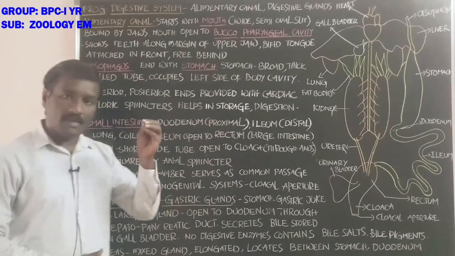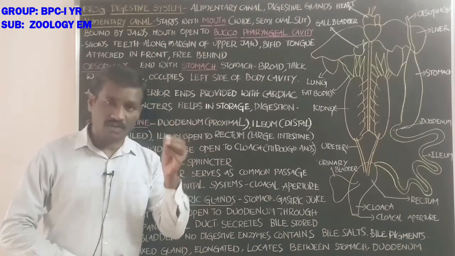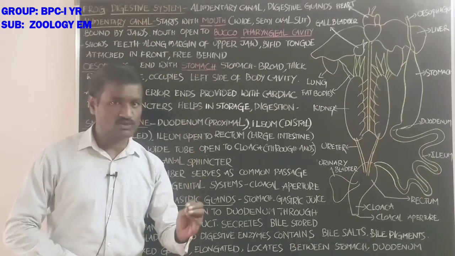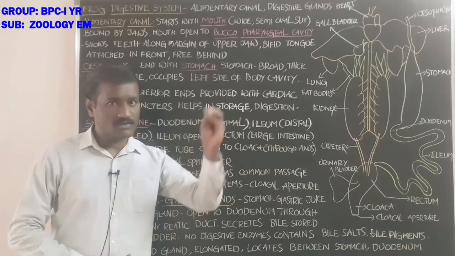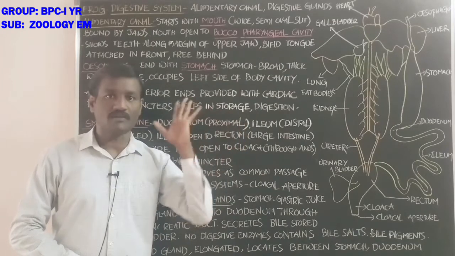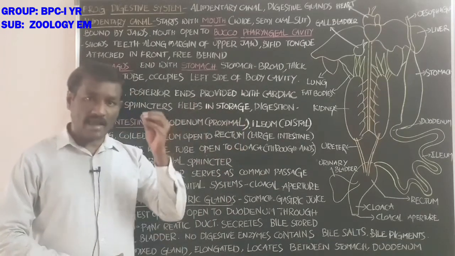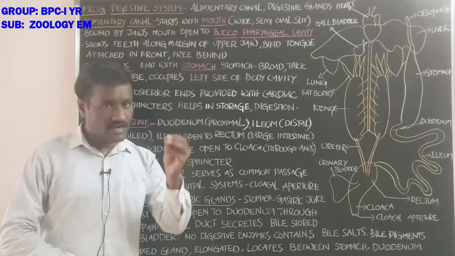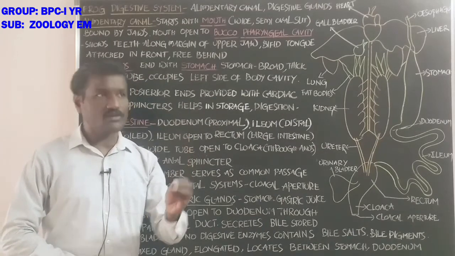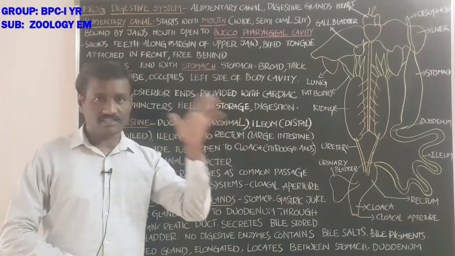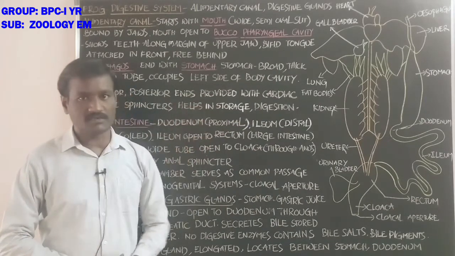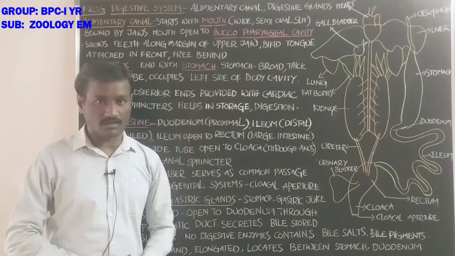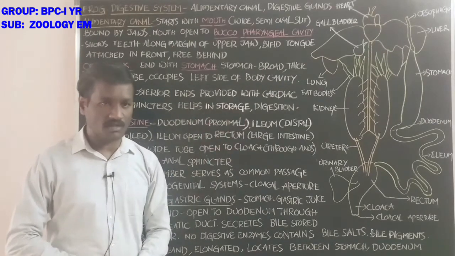The cloaca is the common chamber that receives undigested food particles from the last part of the digestive system, excretory products or urine from the excretory system, and gametes from the reproductive system.